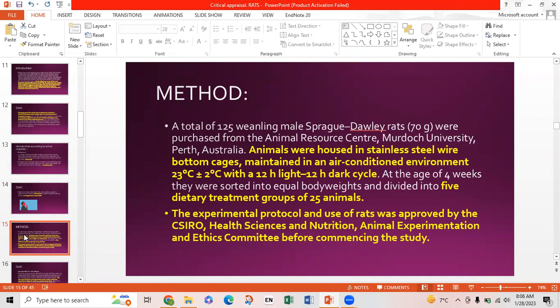Methods. A total of 125 weanling male rats of weight 70 gram were purchased from the Animal Resource Center in Australia. Animals were housed in stainless steel wire bottom cages maintained in an air-conditioned environment with a 12 hours light and 12 hours dark cycle. At the age of 4 weeks, they were sorted into equal body weights and divided into 5 dietary treatment groups of 25 animals. The experimental protocol and the use of rats was approved by the CSIRO Health Science and Nutrition Animal Experimentation and Ethics Committee before commencing the study.